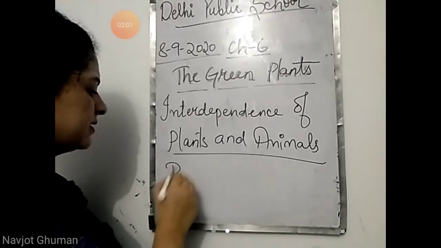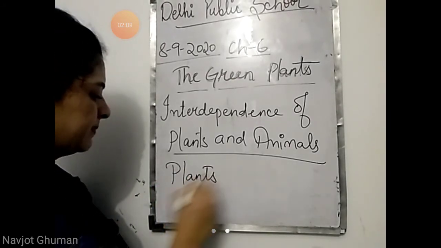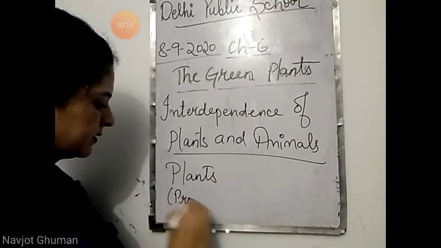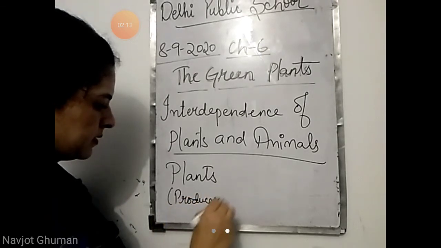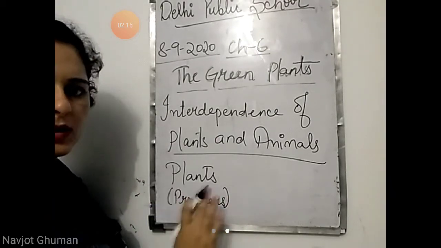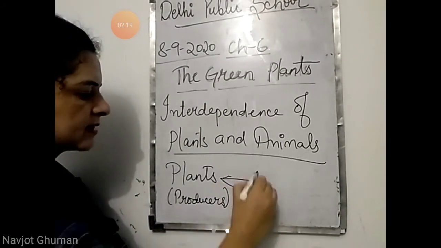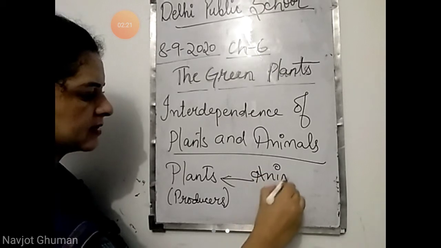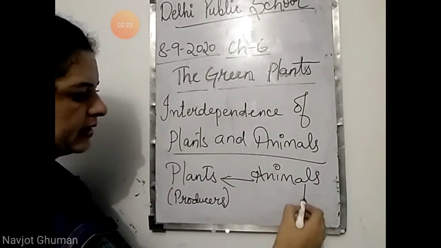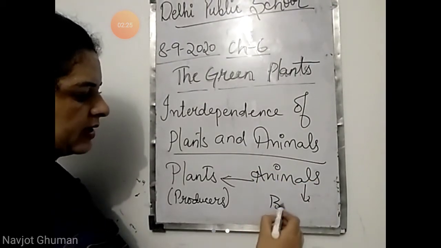First come the plants that are the producers. They make their own food. That is why they are called producers. Who eats plants? Animals eat plants. Who eats animals? The bigger or larger animals.